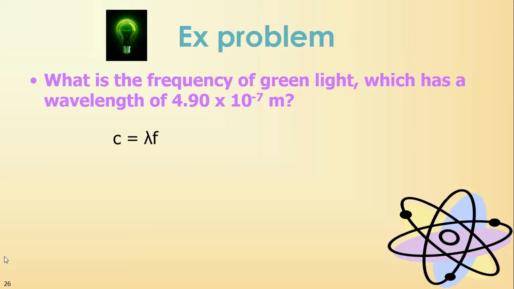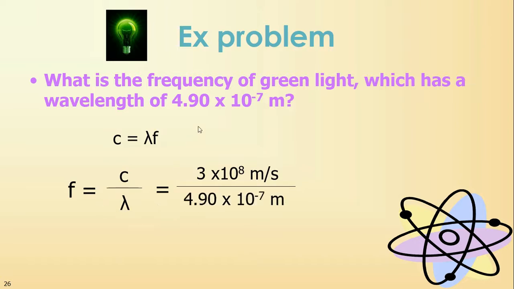Okay, again, same equation, but now we're solving for frequency. We rearrange our equation. We put speed of light on the top. That should say 3.00 times 10 to the 8 meters per second. That's a little lazy there. Divided by 4.90 times 10 to the minus 7 meters. Our meters cancel out. We're left with 1 over a second, which is what we want for frequency. We enter into our calculator and we get 6.12 times 10 to the 14, 1 over second, which is the same as a hertz. 3 significant figures.